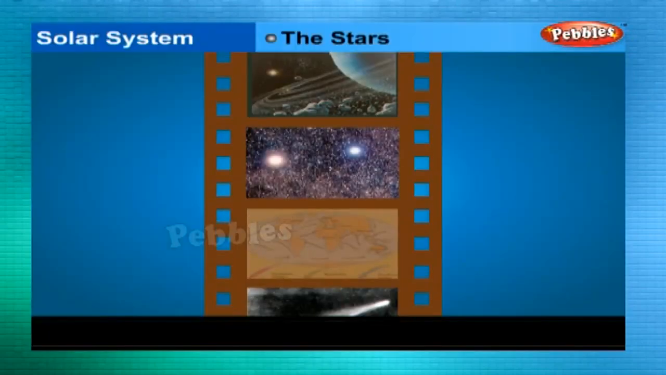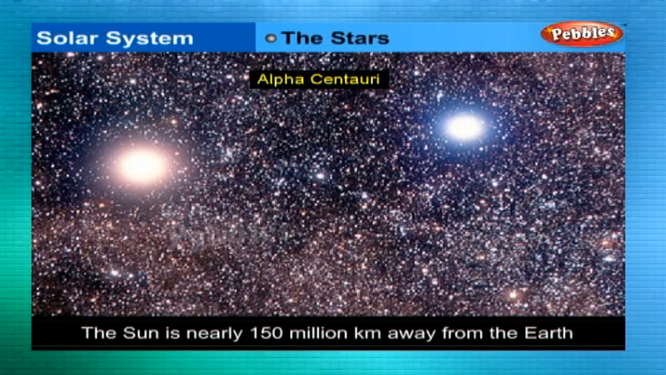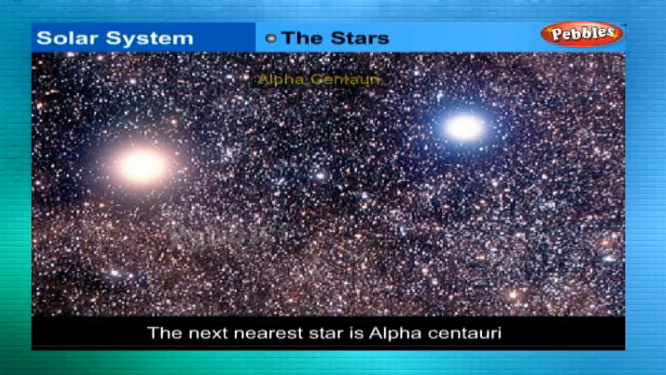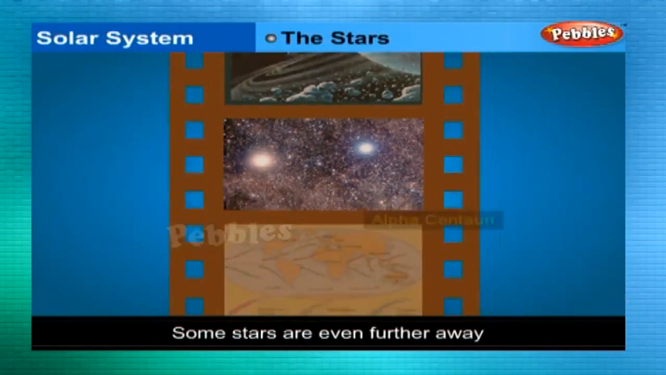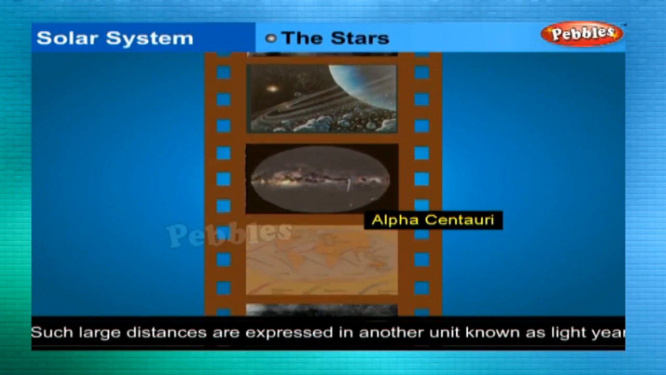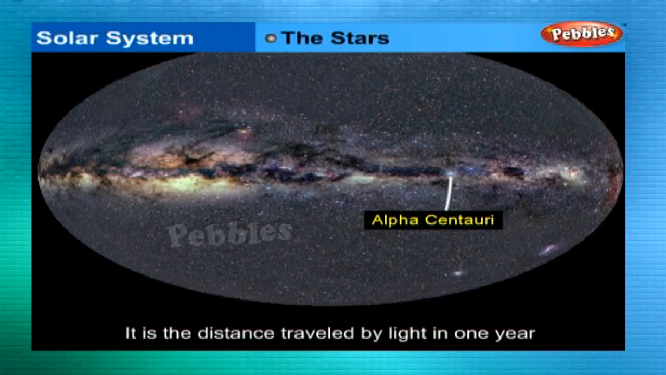The stars. The sun is also a star. The stars are millions of times farther away than the sun. The sun is nearly 150 million kilometers away from the earth. The next nearest star is Alpha Centauri. Some stars are even further away. Such large distances are expressed in another unit known as light year. It is the distance traveled by light in 1 year.